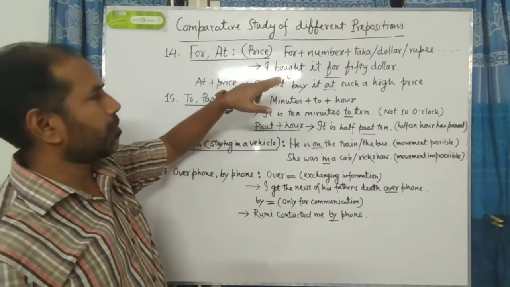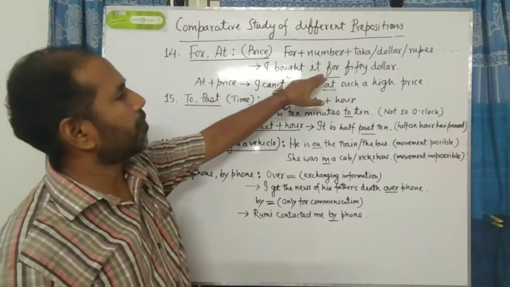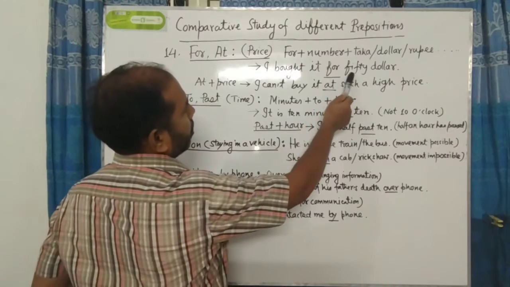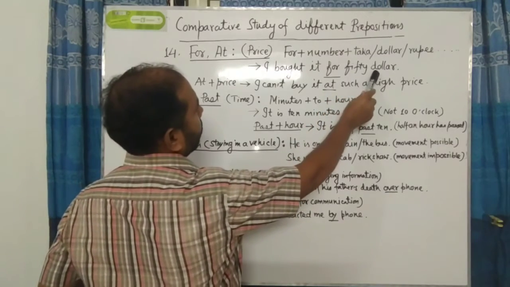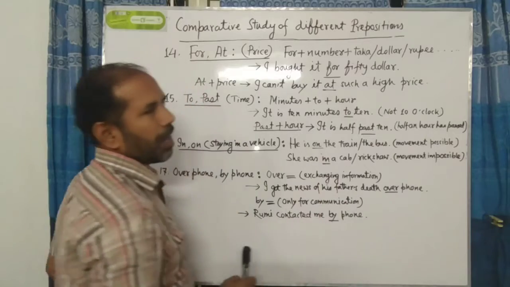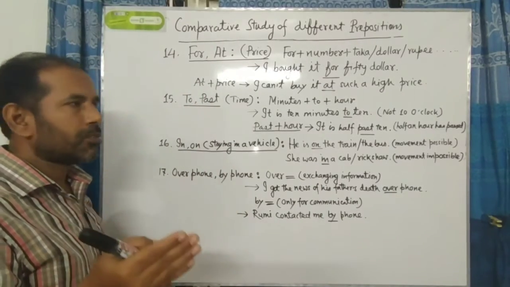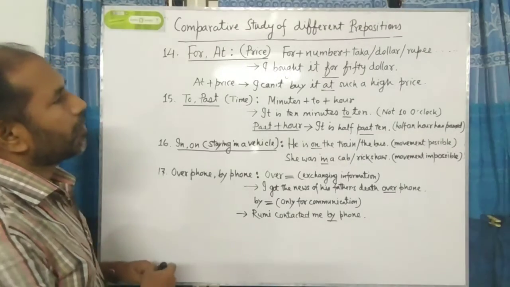So we notice the example, please. I bought it for 50 taka. After for we see the number 50. Then comes taka, dollar, rupee, etc. So at the time of using for, we have to use this formula.